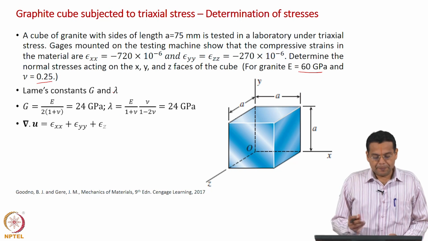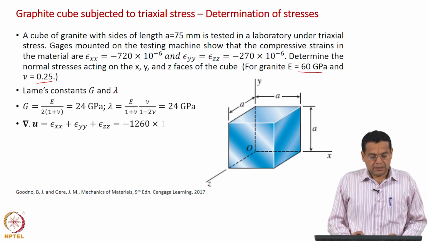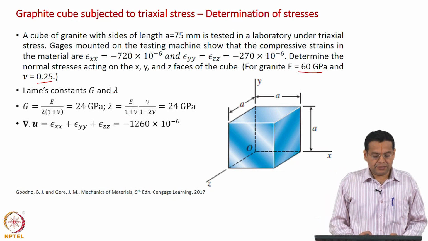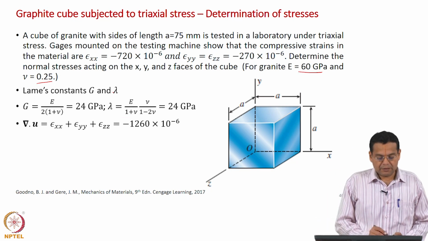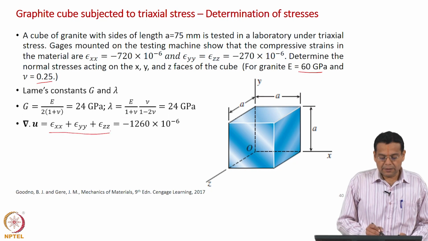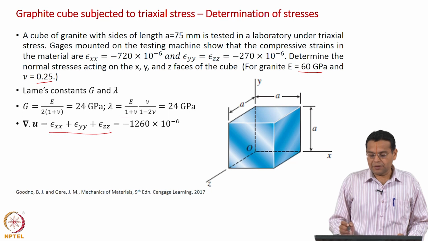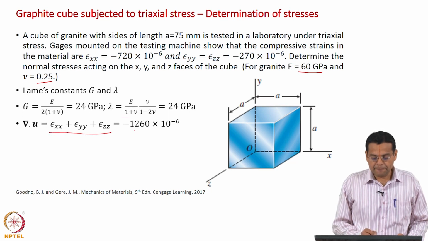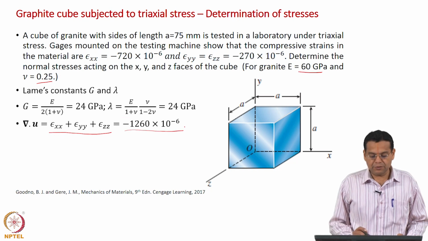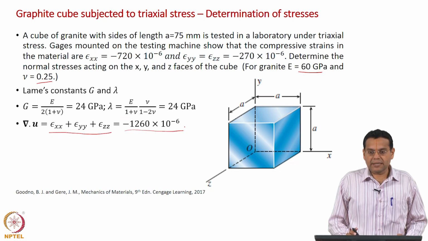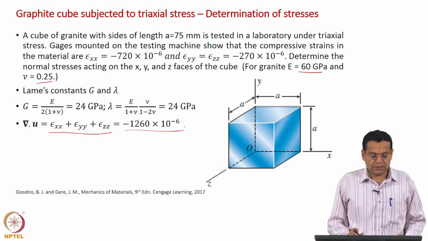The expressions for stresses involve the divergence of the displacement field, which is the sum of the three normal strains, and we are given the values of the three normal strains. Simple substitution will give you this value for the sum of normal strains, which is the same as the divergence of the displacement field.